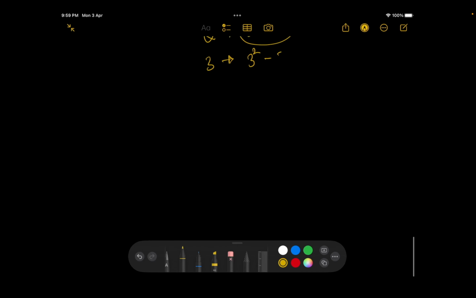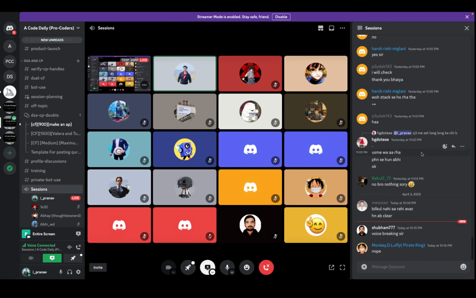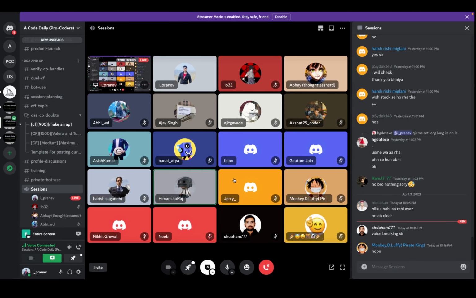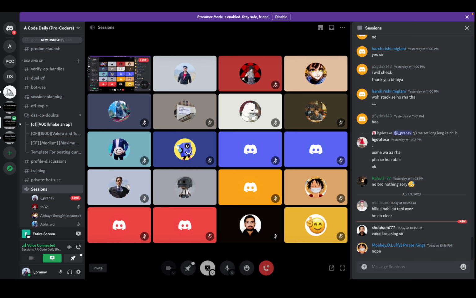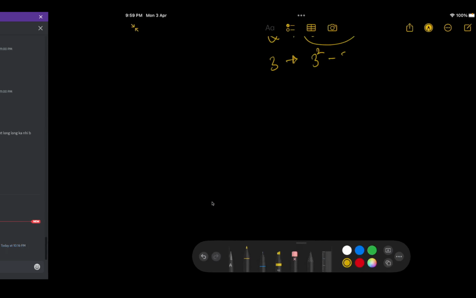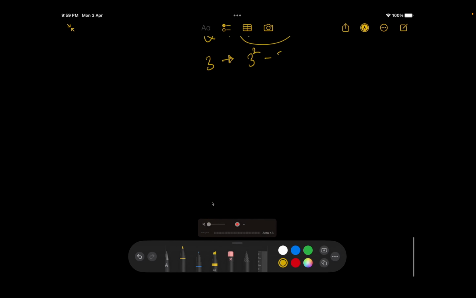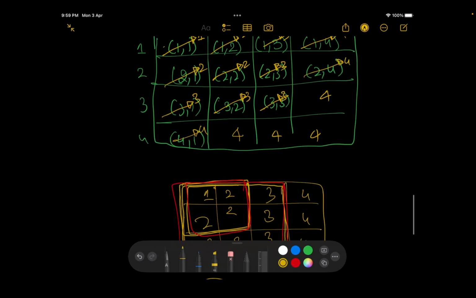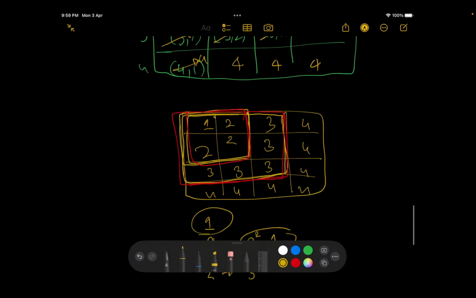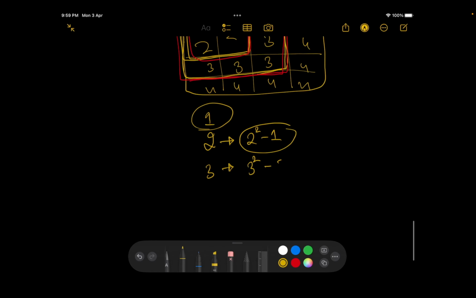We can also use the current sum variable. Current sum variable? Yes. What do you mean by that? 1 plus 3 will be 4, and next will be... yeah, you can use that. But we have to write it in a more generic way, because over here n can be anything, right? So that's why we have to write it in a more generic way.